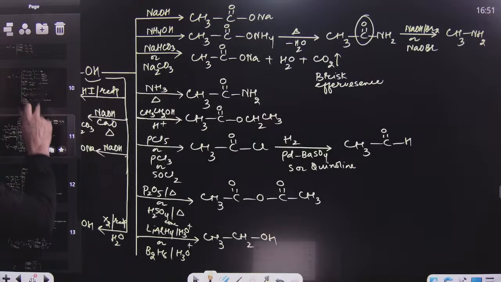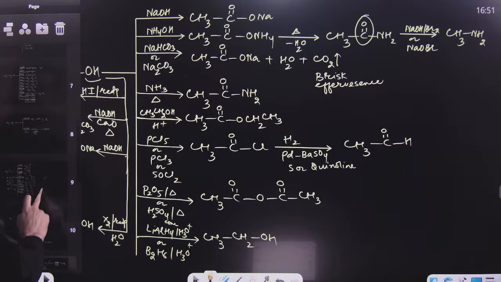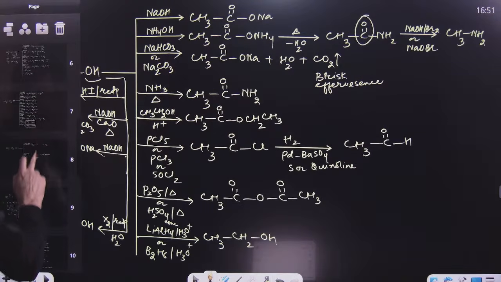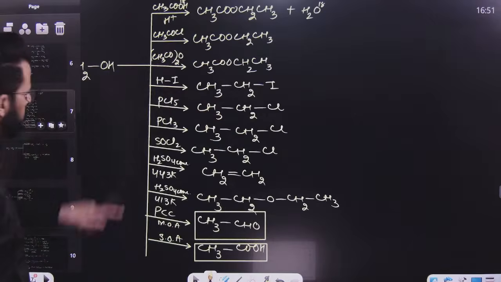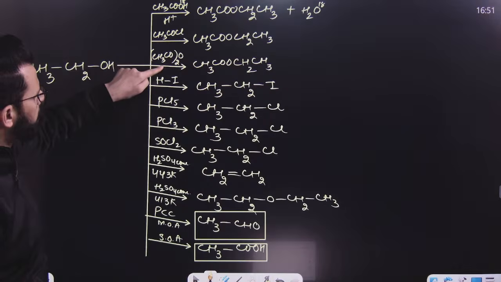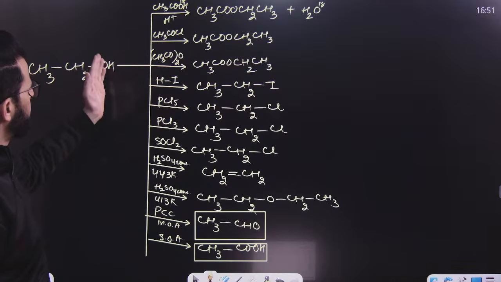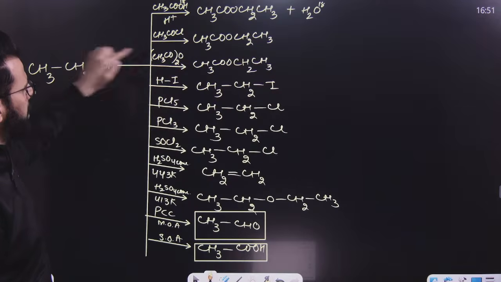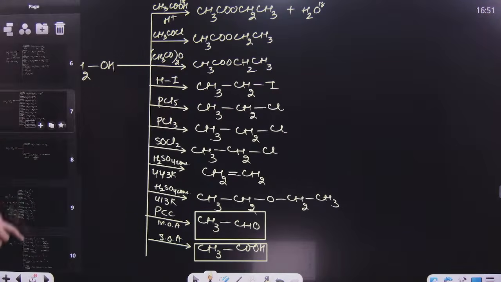These are the reactions of alcohol. Alcohol on treatment with acetyl chloride and anhydride. What has happened? Remove hydrogen of this by acetyl. Similar type of reaction in phenol.